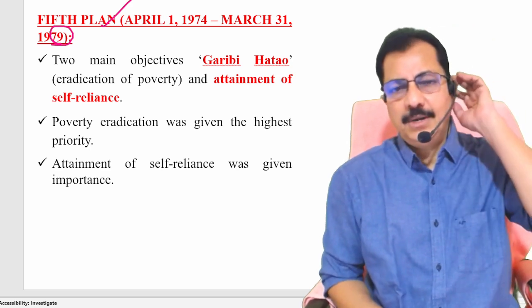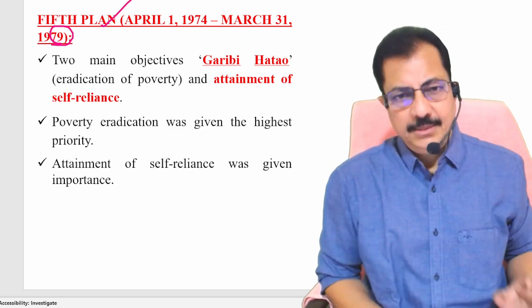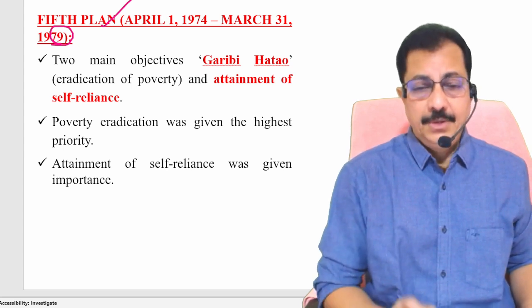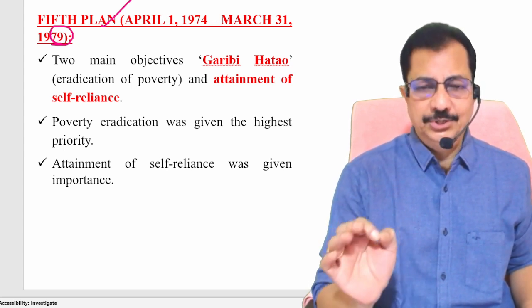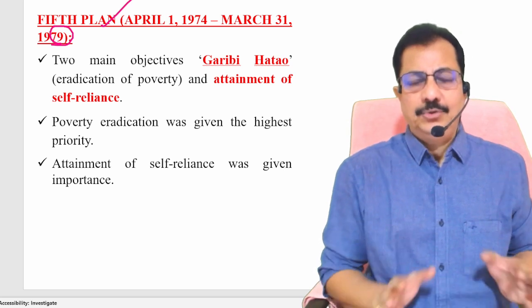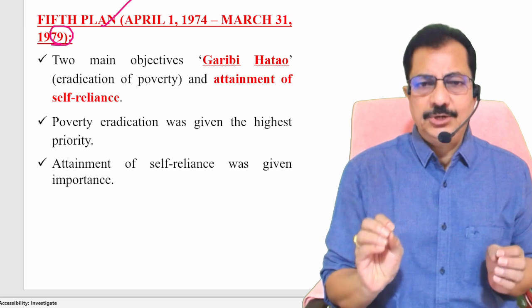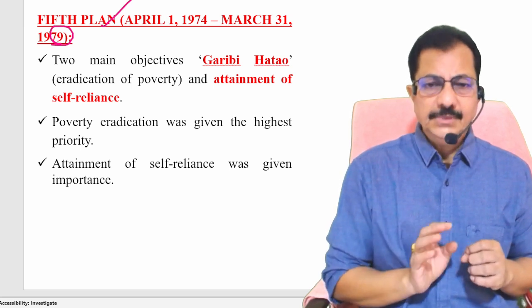And during that particular time, Srimati Indira Gandhi, on June 25th, 1975, declared national emergency. When it comes to the national emergency, it was the third time in India that a national emergency was declared. Clear?